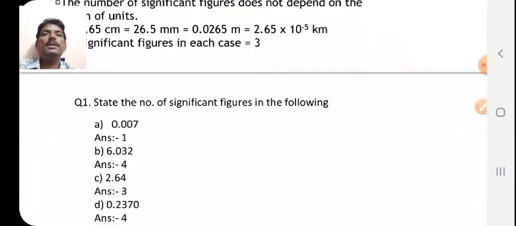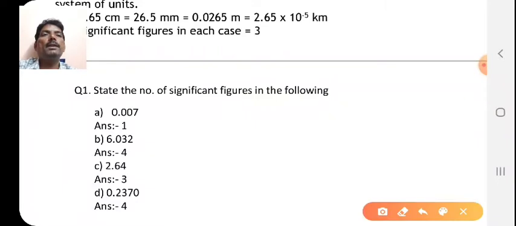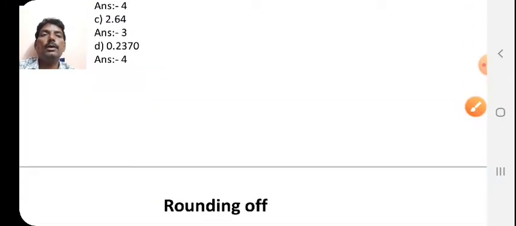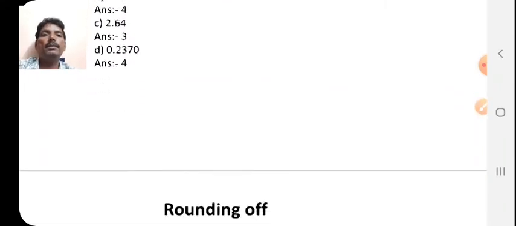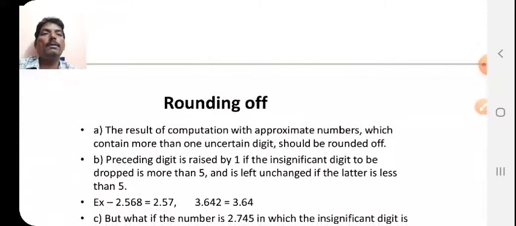Now here some questions are given. State the number of significant figures in the following. For example, 0.007. The significant figure is 1. You have to apply the previous rules for finding the significant figures. 6.032, the significant figures are 4. 2.64, significant figures are 3. 0.2370, significant figures are 4. So this is how to find the significant figures by using the previous rules.